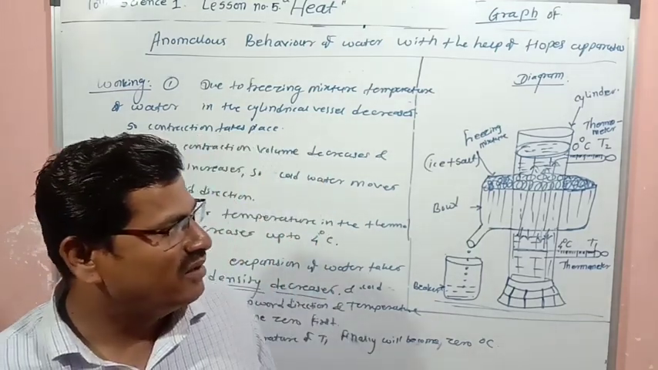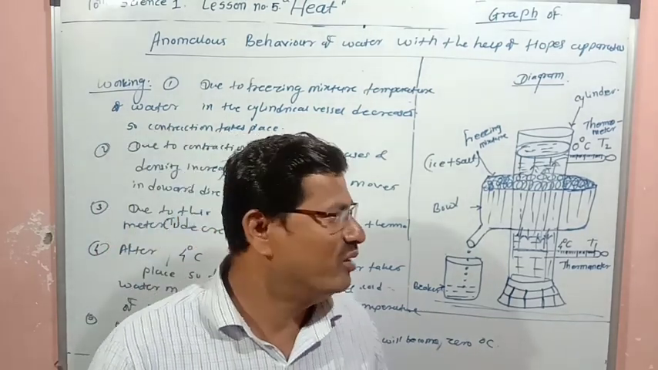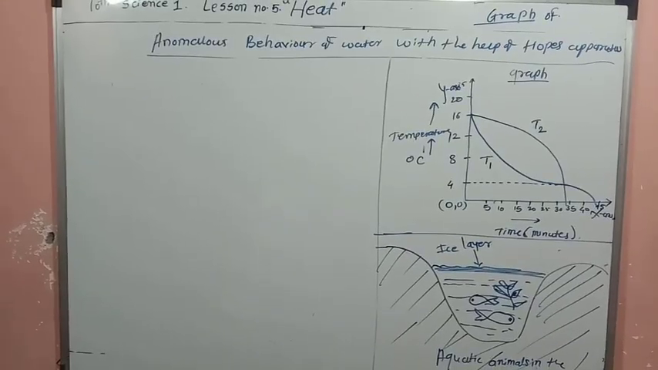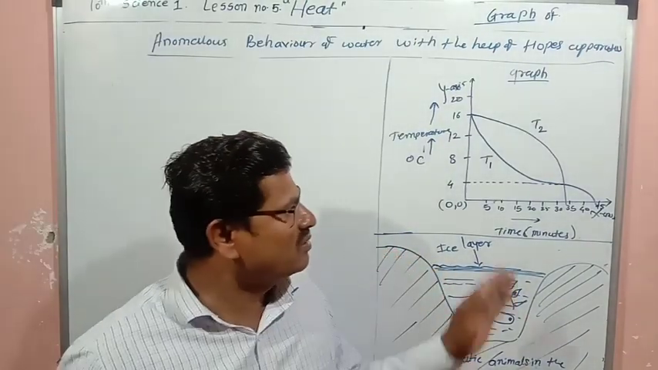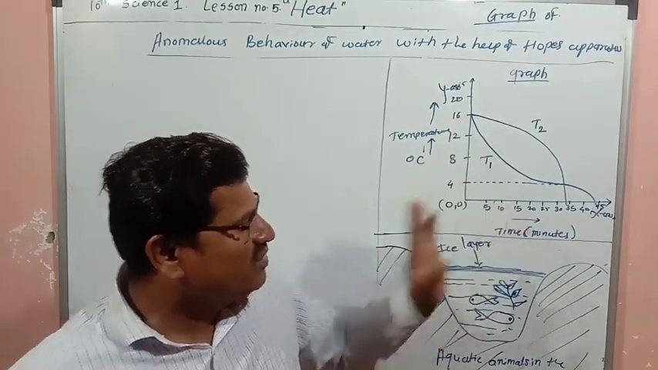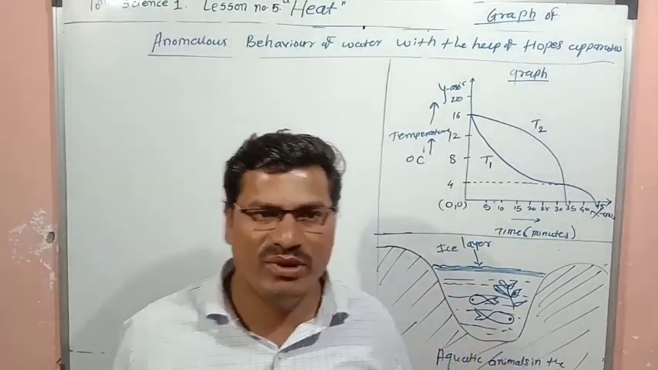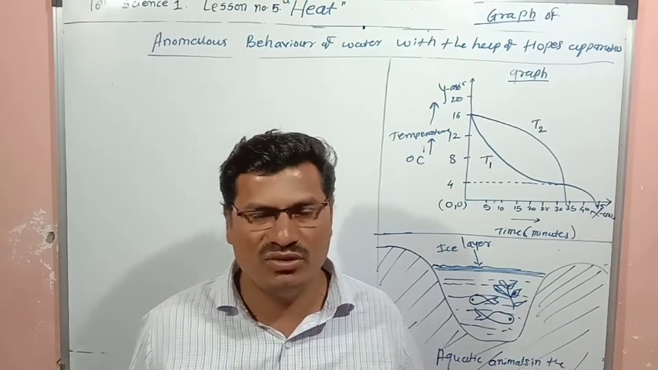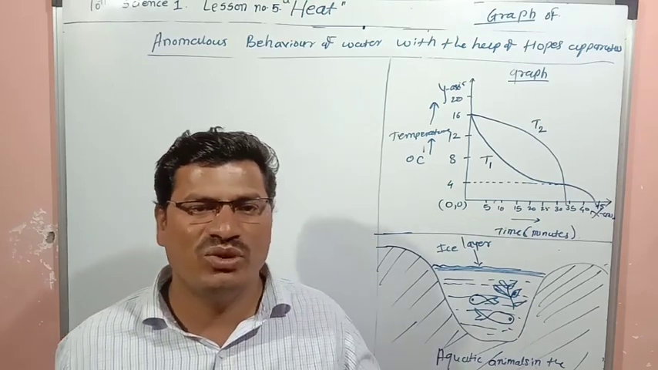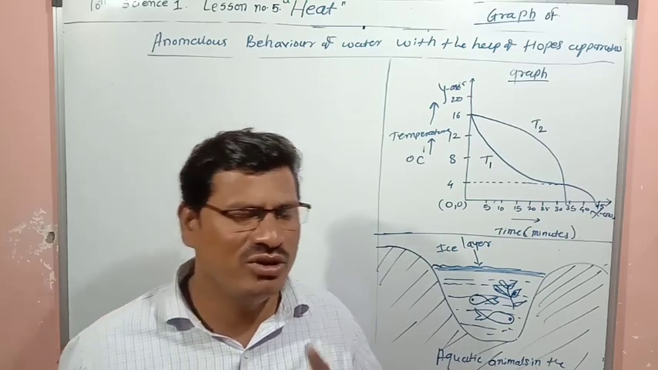And another thing, in case of anomalous behavior of water, we are going to study with the help of a graph. So I will draw that graph. So here I have drawn the graph. This is the temperature versus time graph. And in the Hope's apparatus, two thermometers are there. Above the bowl T2 is there, and below the bowl T1 is there. So we are measuring their temperatures after every 30 seconds.